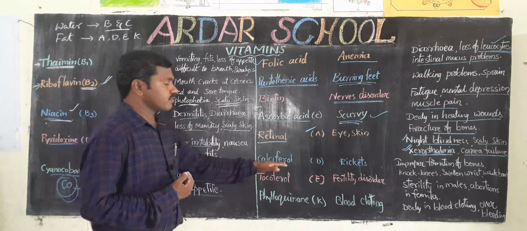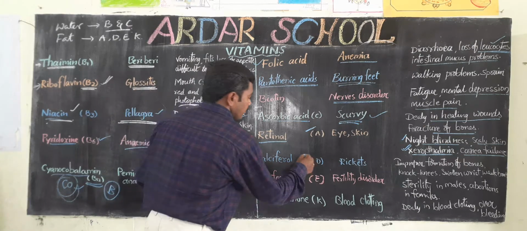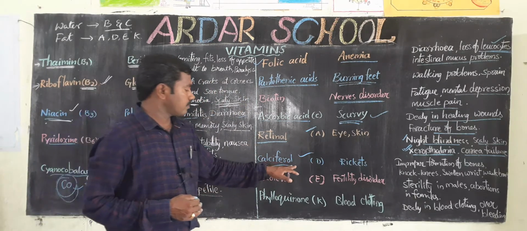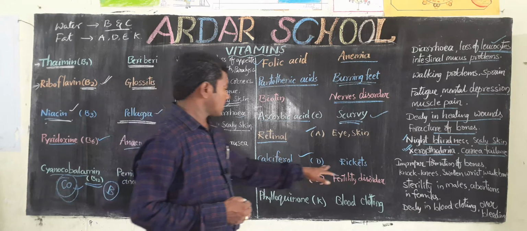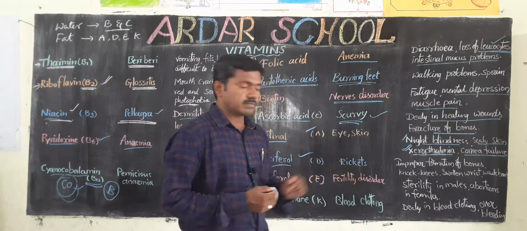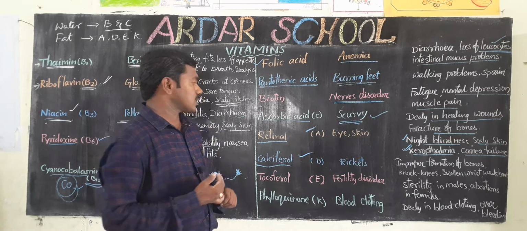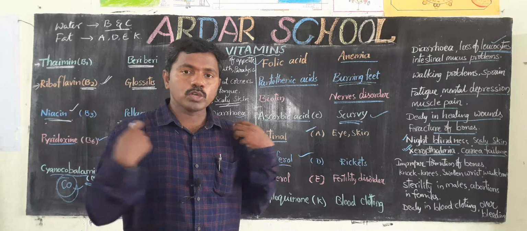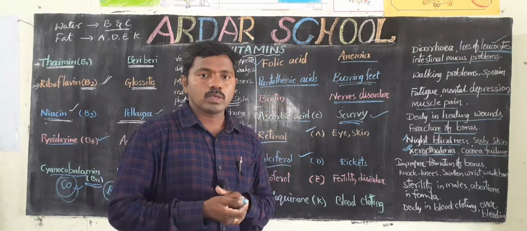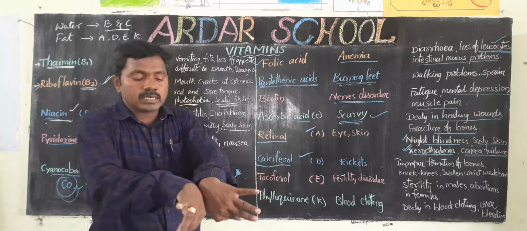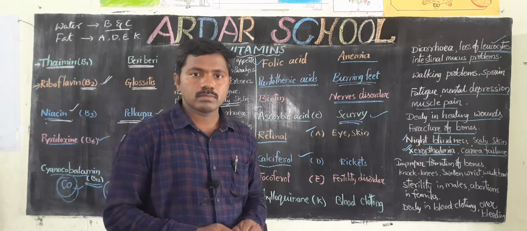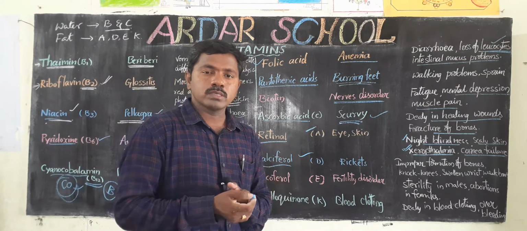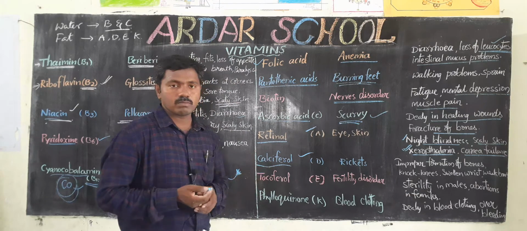Next one, calciferol, vitamin D. Deficiency of calciferol causes the disease rickets. If you observe the symptoms, there is improper formation of bones. Knocking knees, meaning the knees touch like this. Next, swollen wrist, weak bones. These are some symptoms of calciferol.